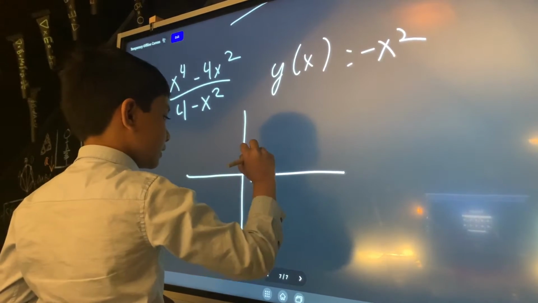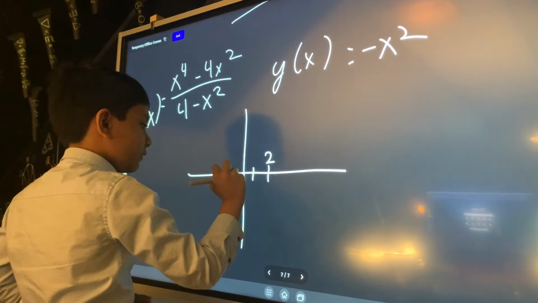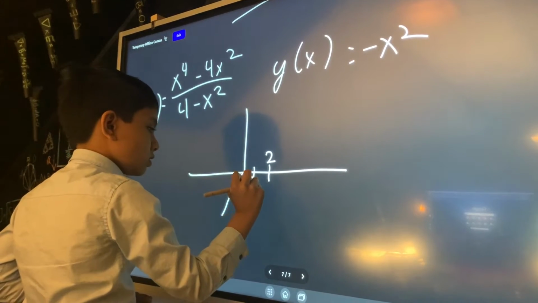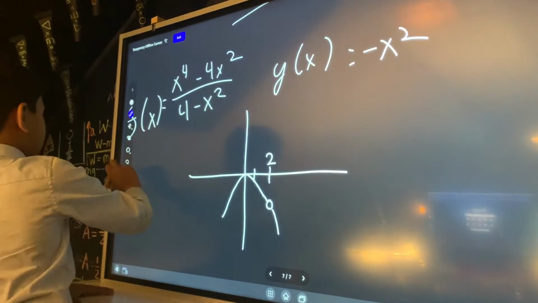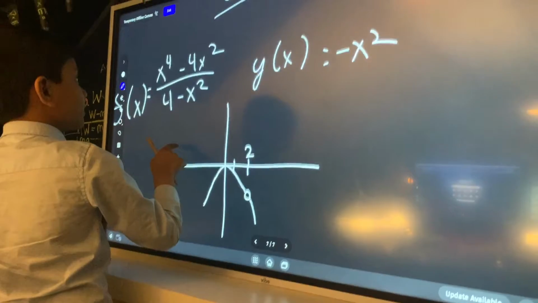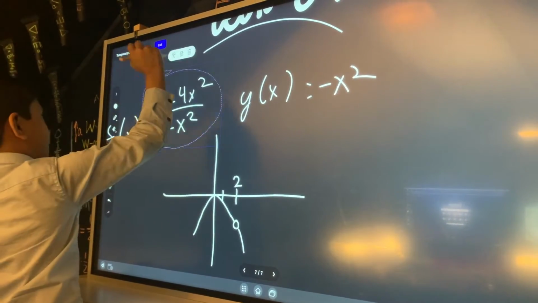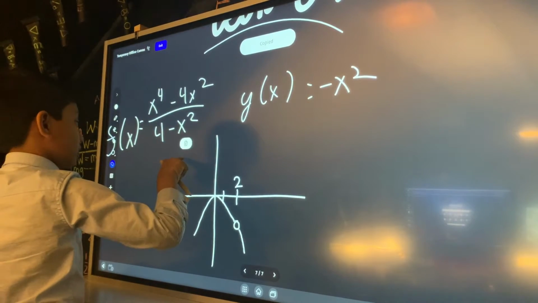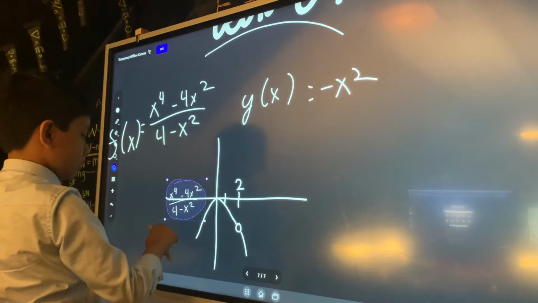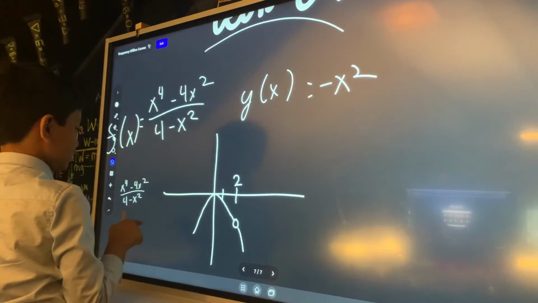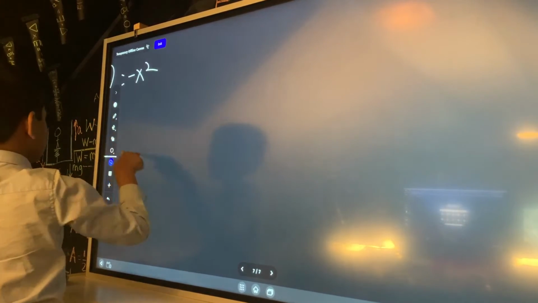So, let's say this is 2, and let's graph it. This is f of x. And let's say we have g of x.